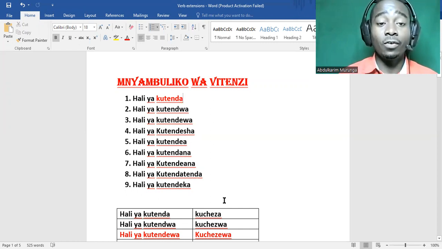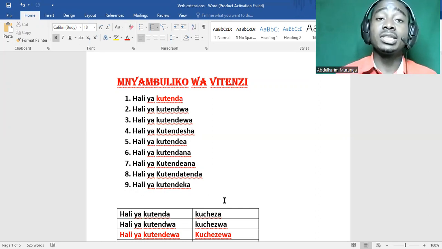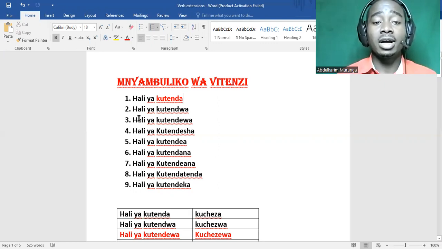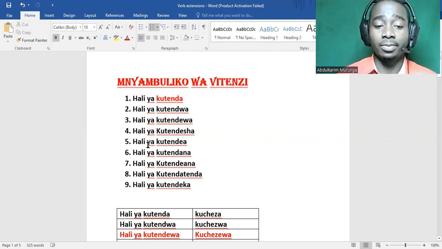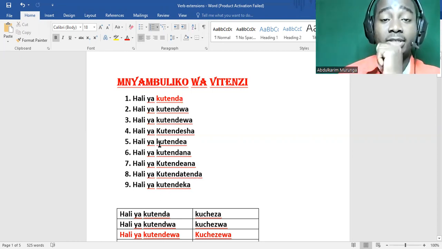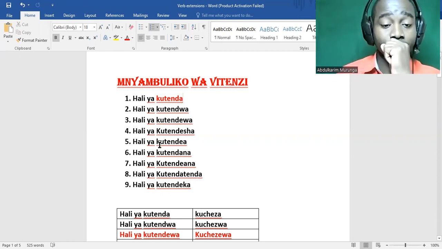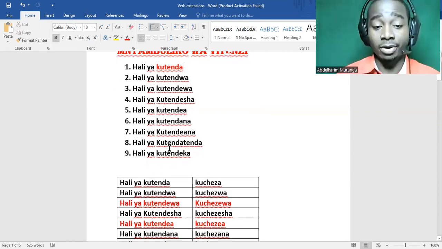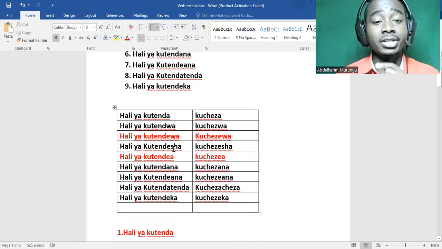Now, this form of the Swahili verb, you can say hali ya kutenda or kauli ya kutenda. There are different words that can be used to describe these forms of Swahili verbs. Either you say hali or kauli, it's okay. Kauli means statement, a statement that is said. Now let's start one by one with an example in each case.